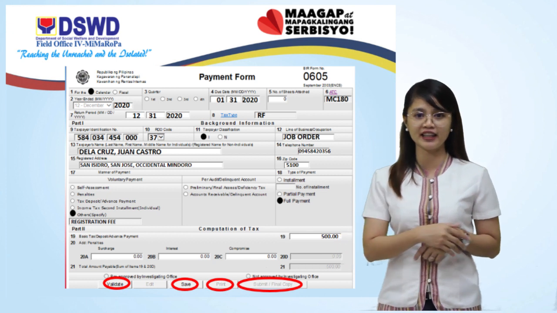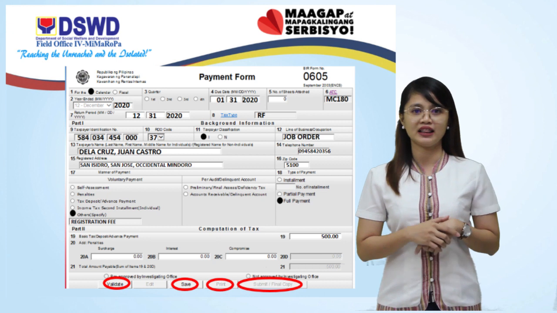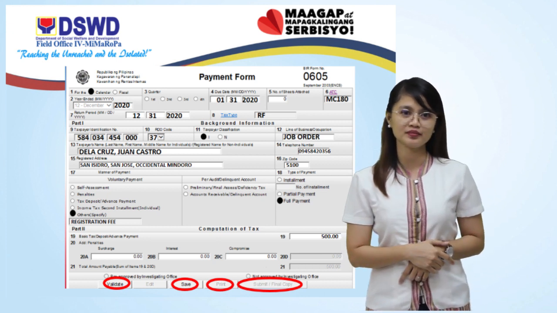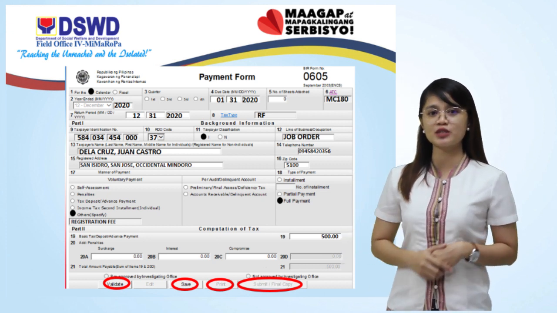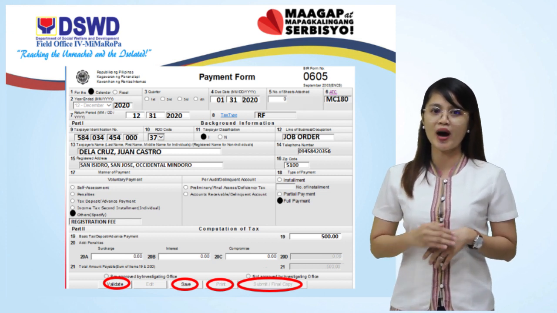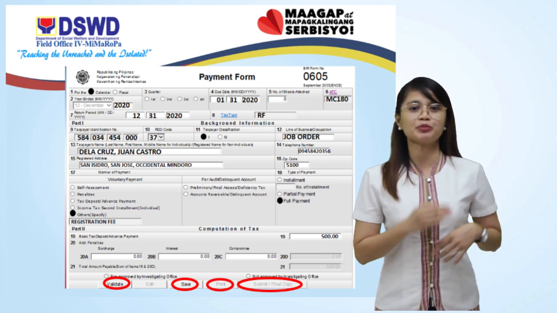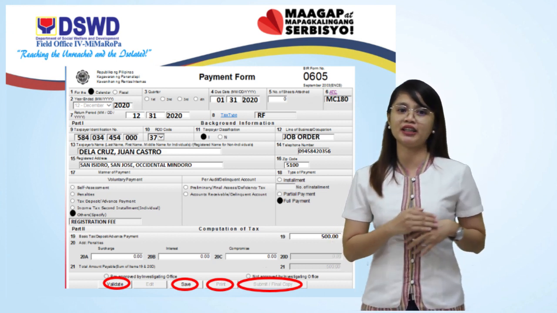Then proceed to validate, click save and submit, final copy, then print. Wait for the successful submission, subject to validation by BIR. Once notification is received in your provided email address, please print the confirmation in triplicate.